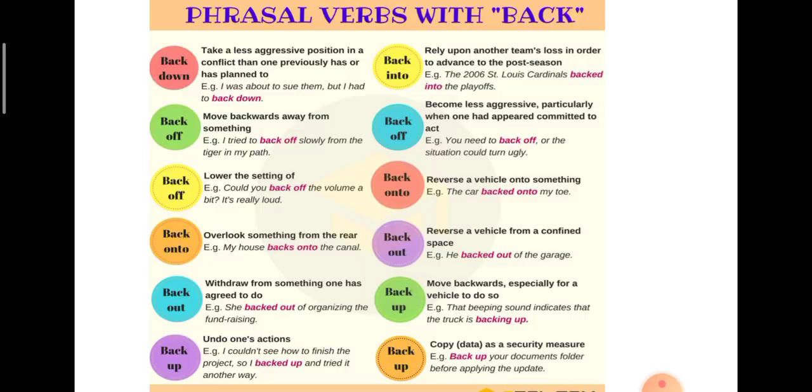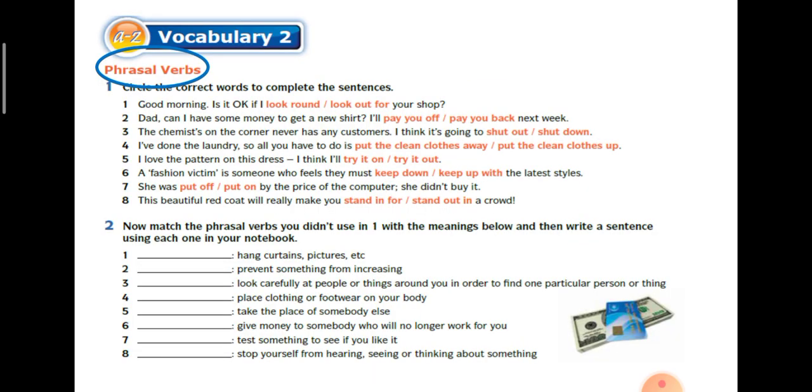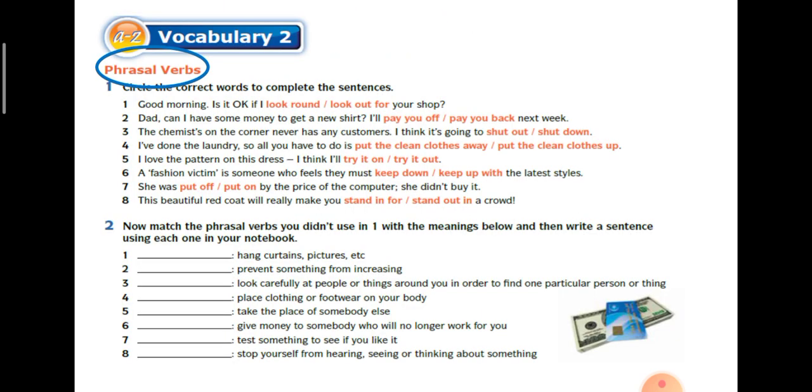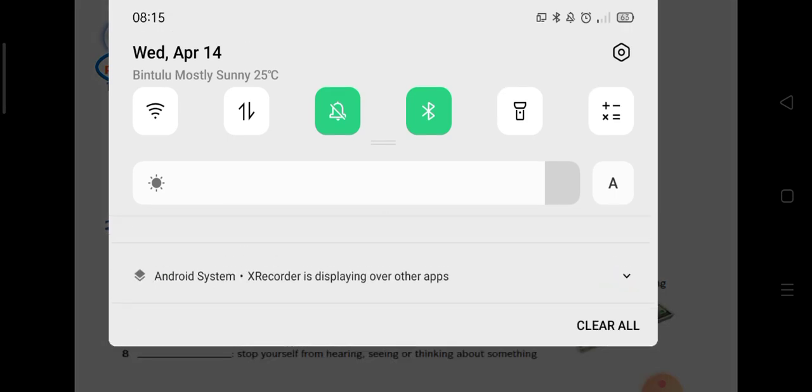Okay, let's go back to the first exercise, number 1. Okay, this one. Number 1, circle the correct words to complete the sentences. So you have to circle the suitable phrasal verb for each of the sentences here. Okay, let's look at number 1 for an example. Good morning. Is it okay if I look round, look out for your shop. Now you have to find the suitable phrasal verb for this. What is this?